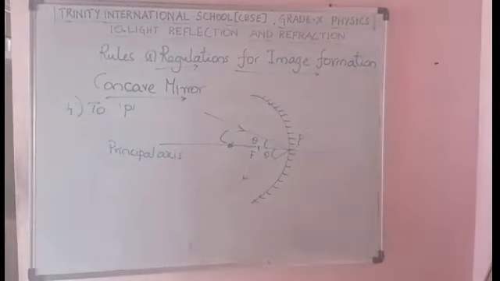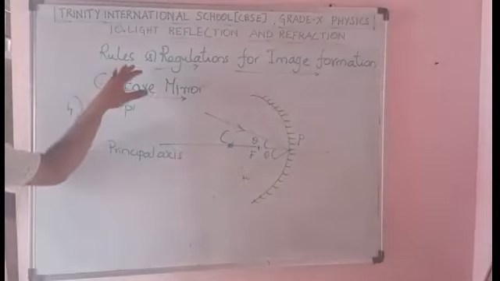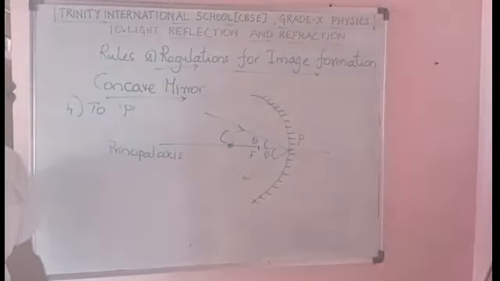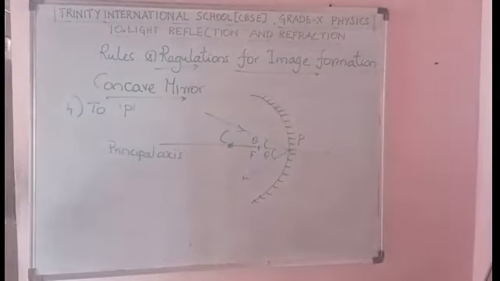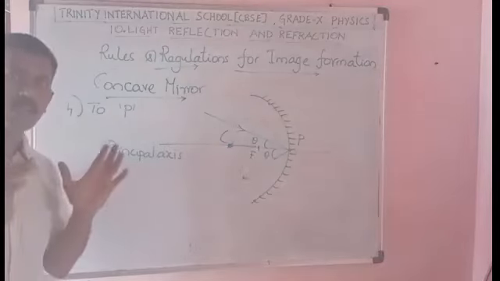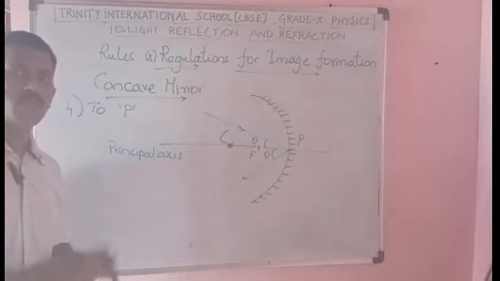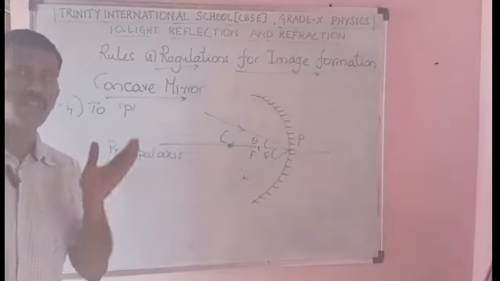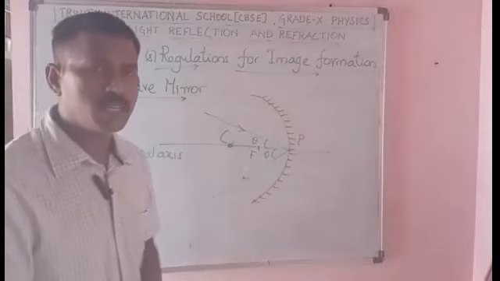So these are the 4 main laws, rules and regulations for image formation in a concave mirror. That's all about this class, students. Let me quickly revise. We started with the spherical mirror, what is a spherical surface, and the parts of the spherical mirror: concave and convex mirror.